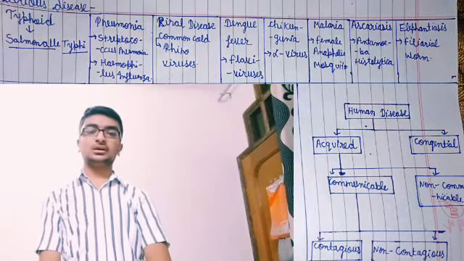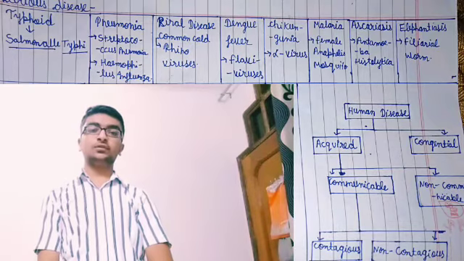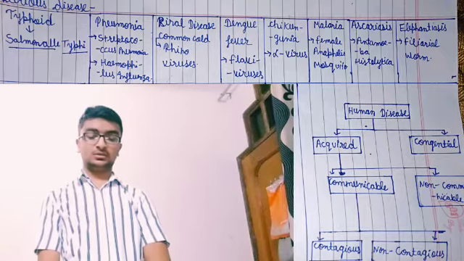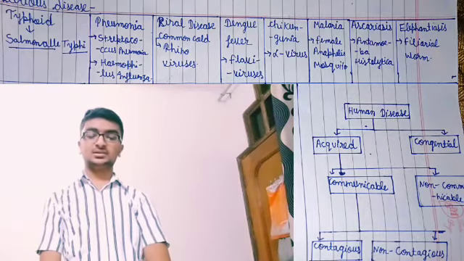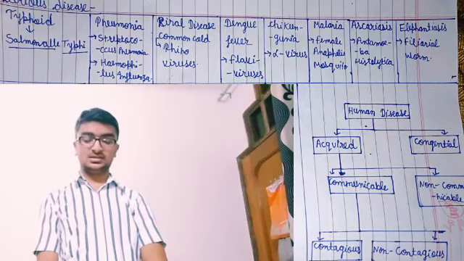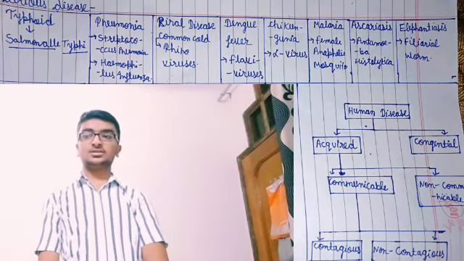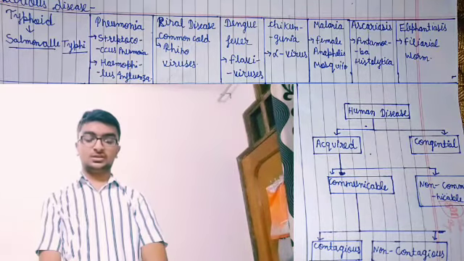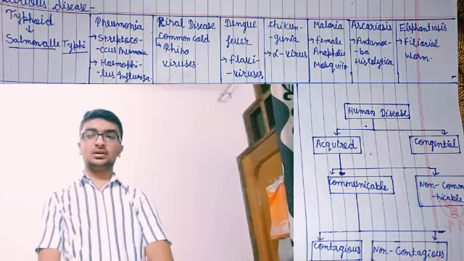Another type is non-contagious disease, for which a disease vector is required. Now we will discuss the health affecting factors. The first factor is genetic disorder, the second one is infection, and the third one is lifestyle, including resources.